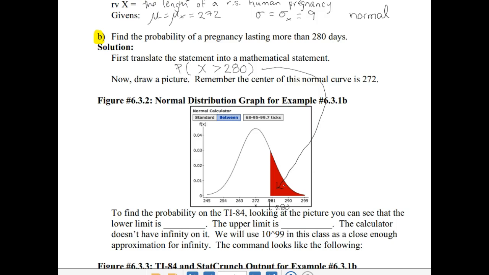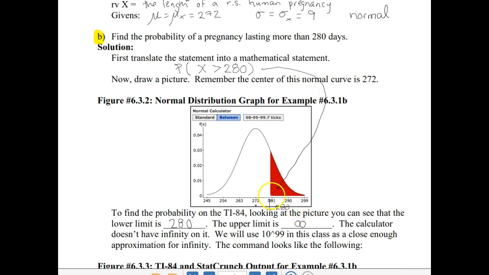To find the probability on the TI-84, looking at the picture, you can see that the lower limit is 280 and the upper limit is going to be infinity. The normal distribution extends from negative infinity to infinity. Even though we can't have a pregnancy last negative days, the curve itself does start out at negative infinity, and we can't have a pregnancy last infinity days either. That would be insane. Nine months is long enough.